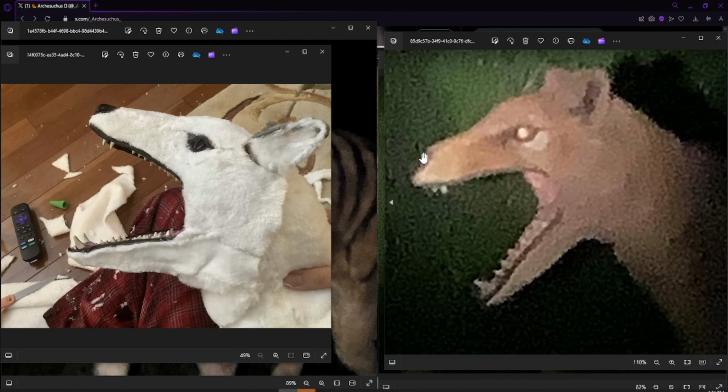And there's really no nose here. I mean, it's missing. So when they ran this stuff through AI or whatever they did, something happened here. The other thing too is the eye shape is pretty much identical. I think the most damning part of this is this slope right here. It's also on this side. Thylacines don't have that. It's more angular. This is kind of straight down, and you can tell the teeth pretty much are identical.